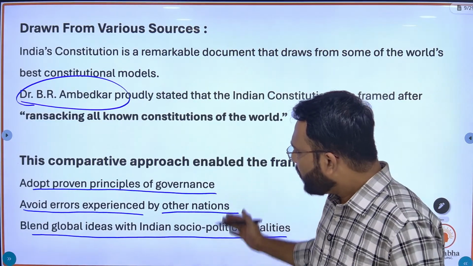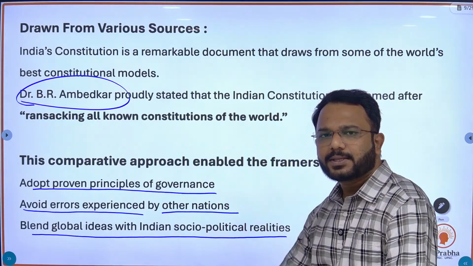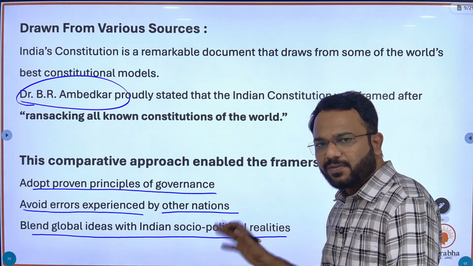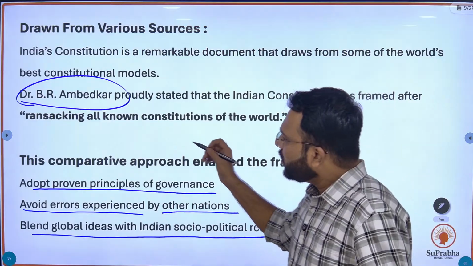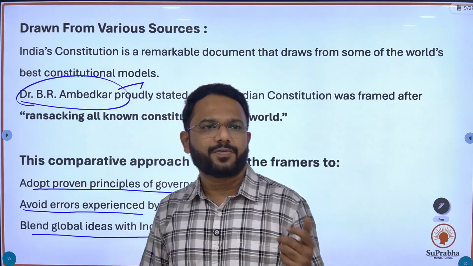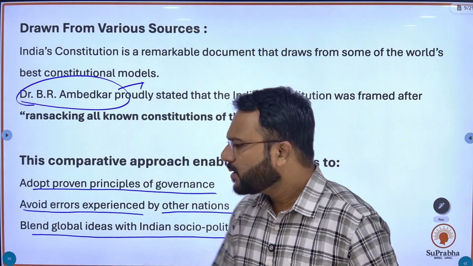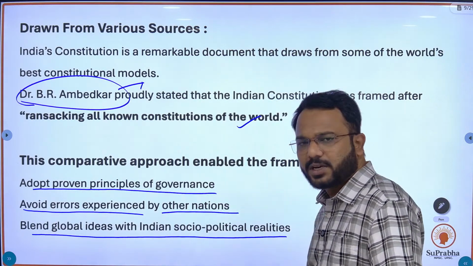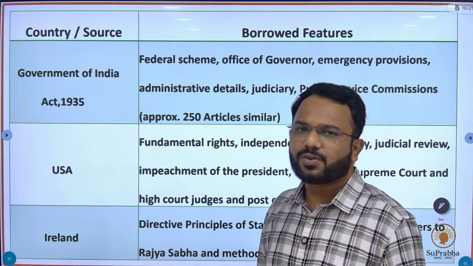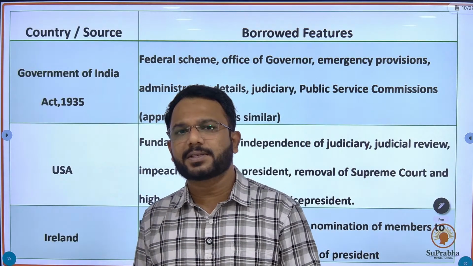Why this is important for our exam is that they have asked questions about the statements and opinions of jurists or famous personalities, so such statements are important for your exam. Let's go through some sources of our constitution, and then we will take some PYQs.